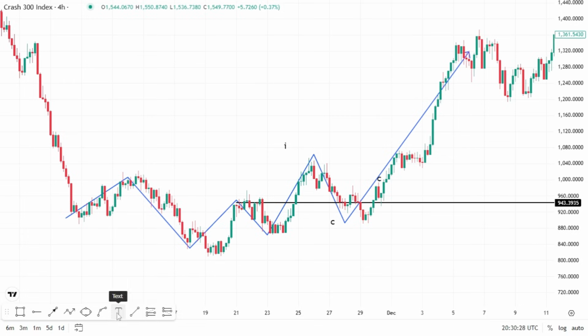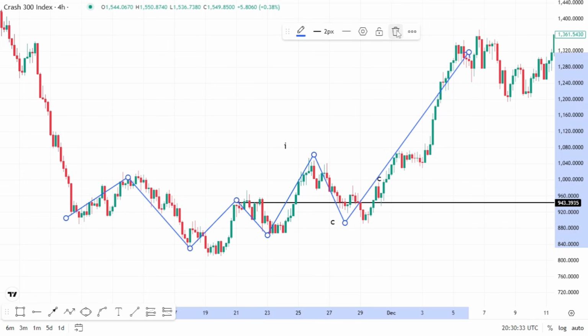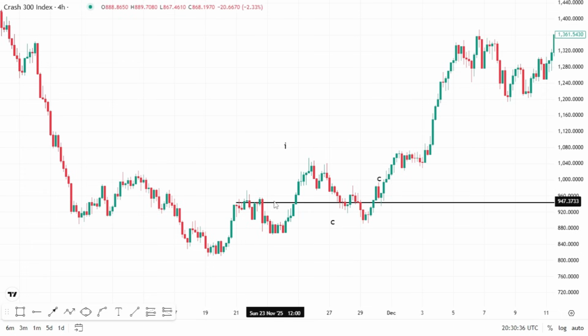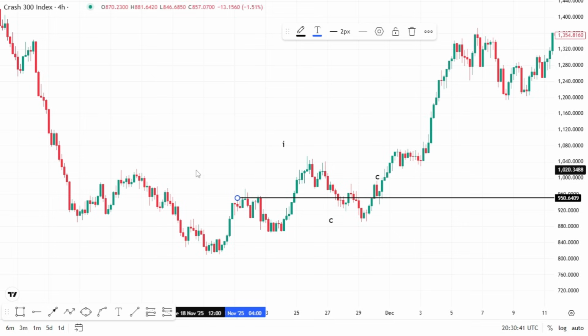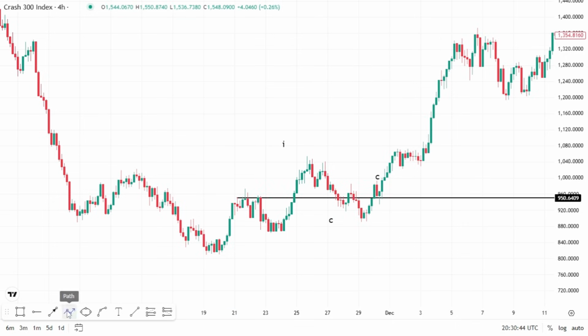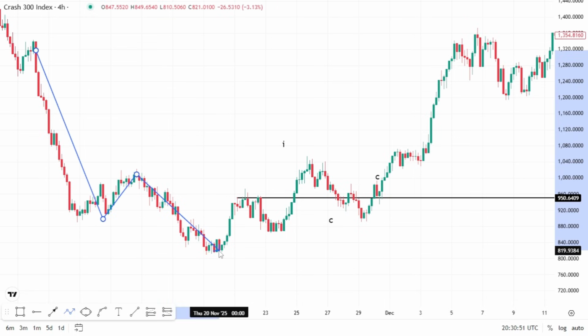So let me show you how we would have entered this trade. Let me withdraw this thing to show you what I'm saying. You see, market was selling, and we are looking for reversal. Market was selling down to this place. Let's say you got to this place, push up, come down again, push up. What do you think it will do? You're supposed to push down here. Remember, that is what he did here. He break this one, but he did not do that again, which means he's no more trying to sell.